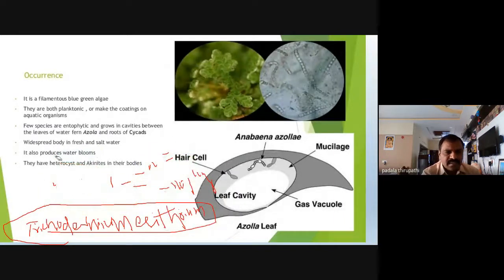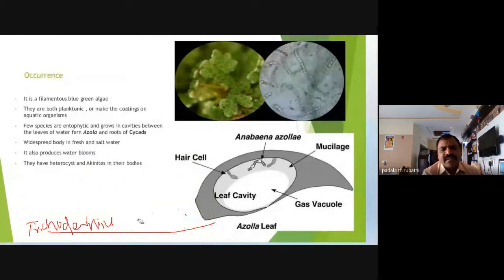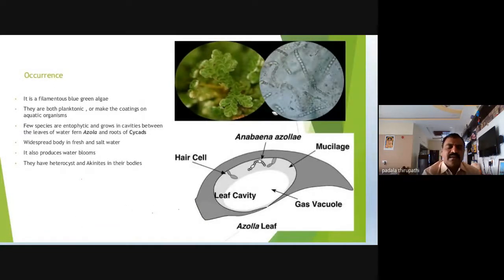And the organism of this blue-green alga, Nostoc or Anabaena, consists of special types of cells among the vegetative cells, that is akinetes and heterocysts. Heterocysts and akinetes also make up the thallus of Anabaena.